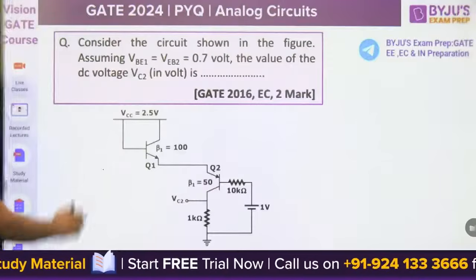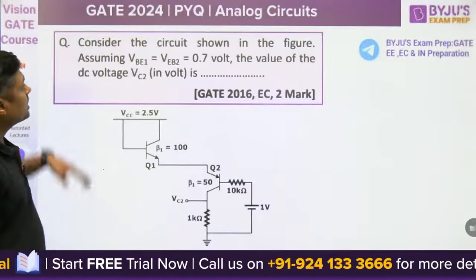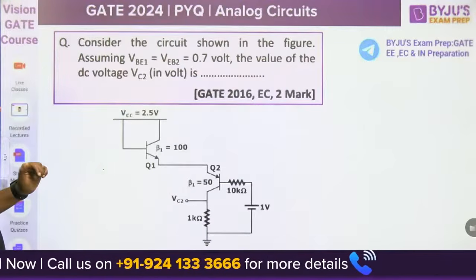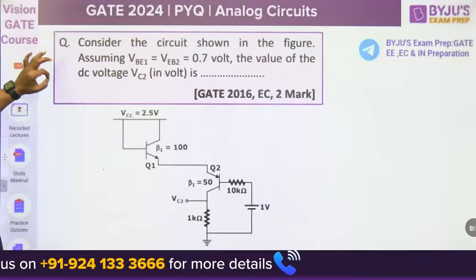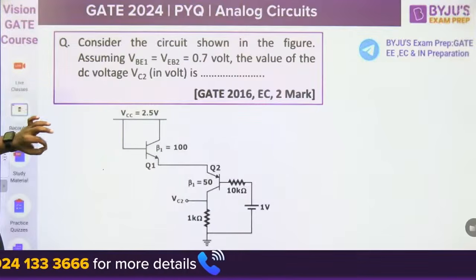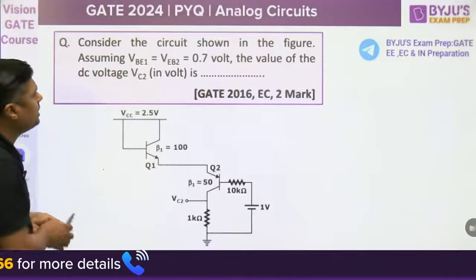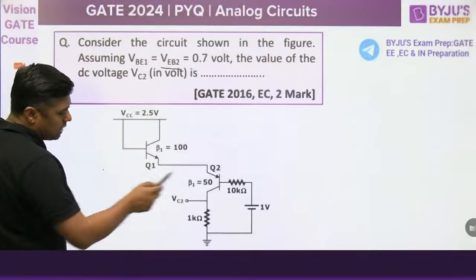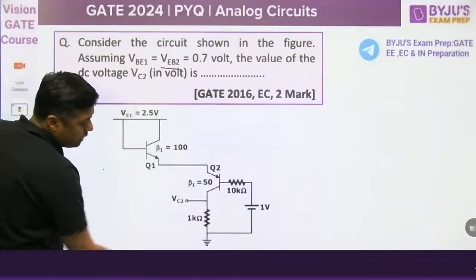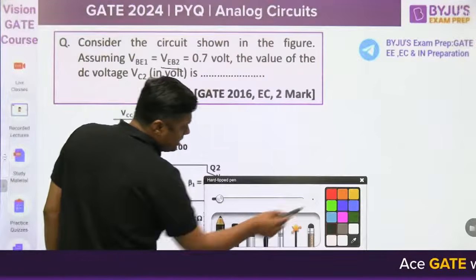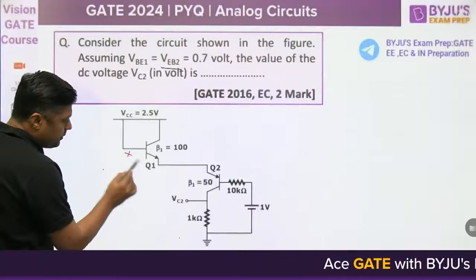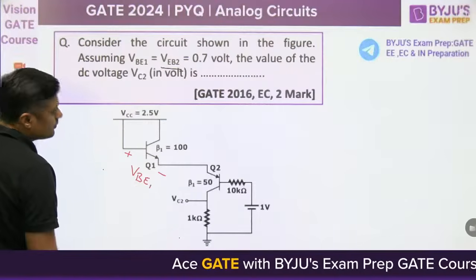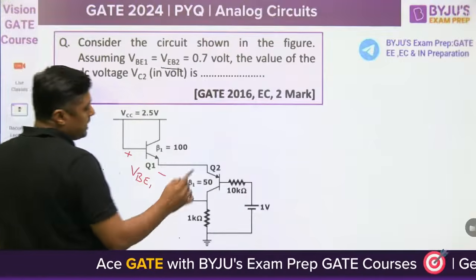Okay, the next question is: consider the circuit shown in the figure. Now everyone try to solve this question. Consider the circuit shown in the figure, assuming VBE1 and VEB2. What is written here? VEB is for a PNP transistor. So watch the diagram carefully. Which one is the NPN and which one is the PNP? This is NPN. This is PNP.